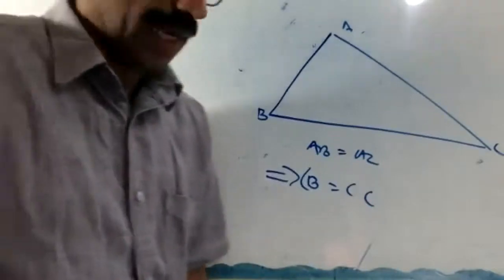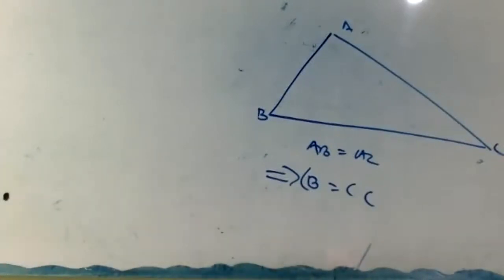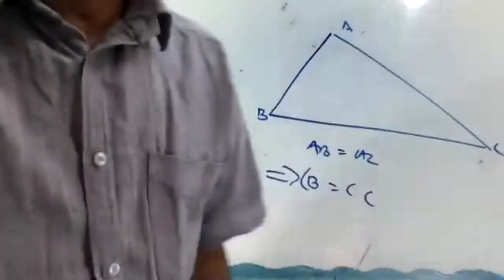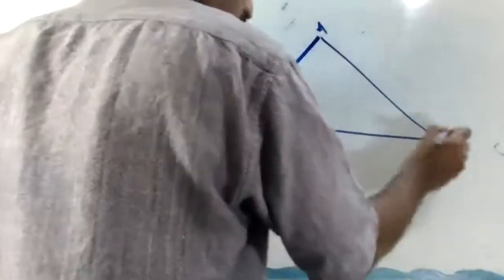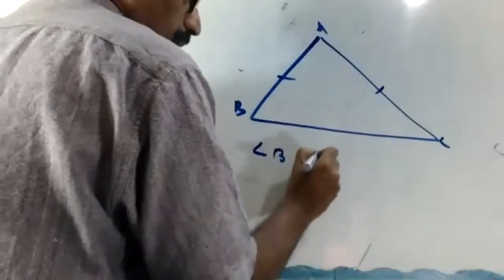In triangle ABC, AB, let me draw another figure because AB does not look equal. Okay, wait. I'll draw another one. Almost equal. A, B, C. AB equal to AC. We have to show that angle B equal to angle C.